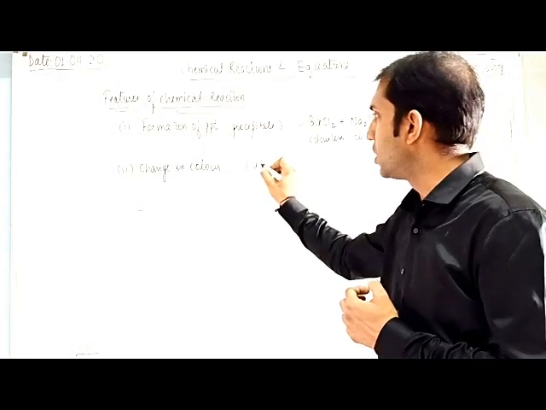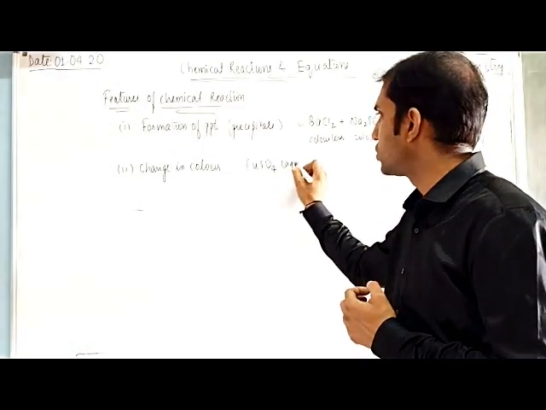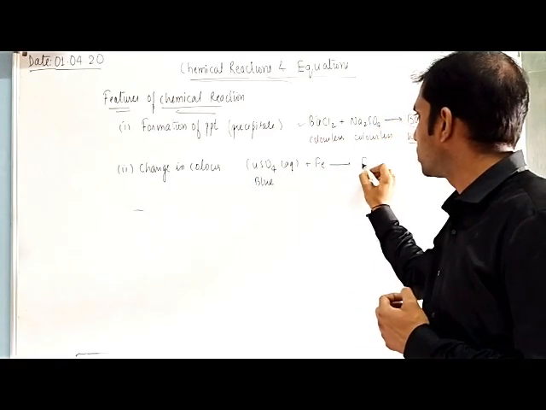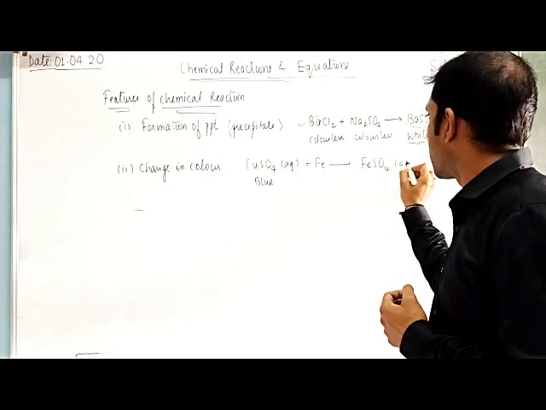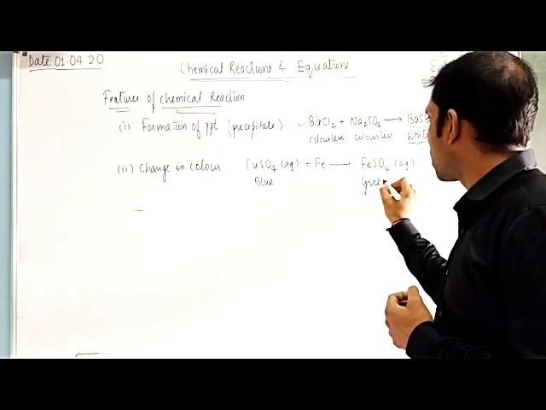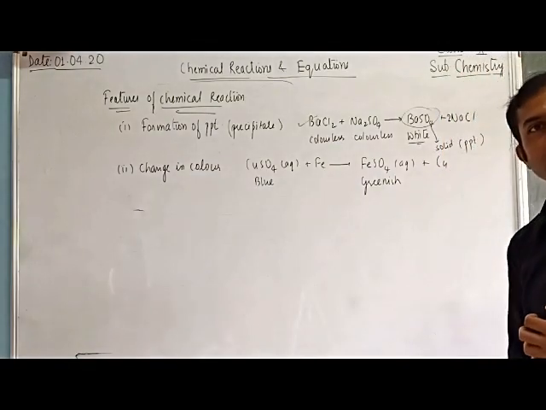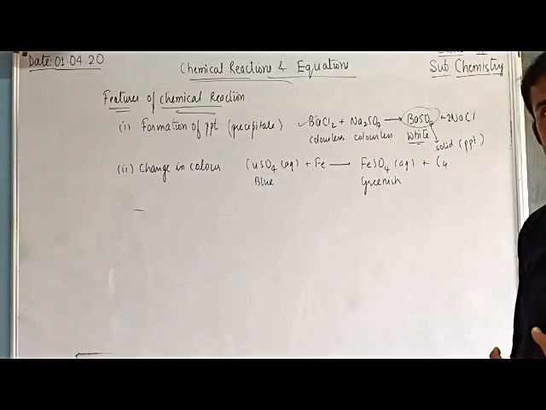We take another example, copper sulfate. The solution of copper sulfate is blue. It will react with iron and convert into the greenish ferrous sulfate and copper solid. So a color change also takes place.